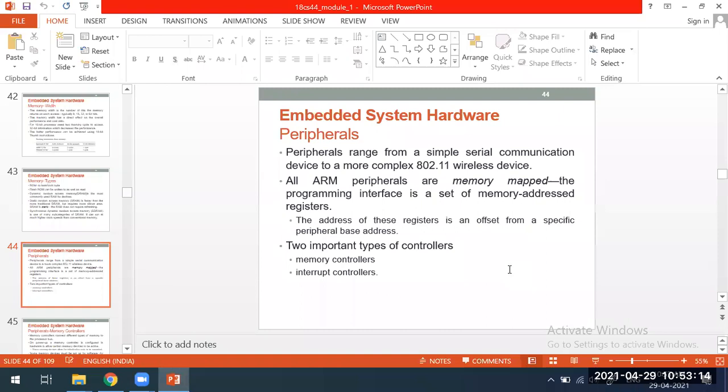The next comes the peripherals. Hey, can you hear everyone? Are you able to hear? Yes, sir. Okay.